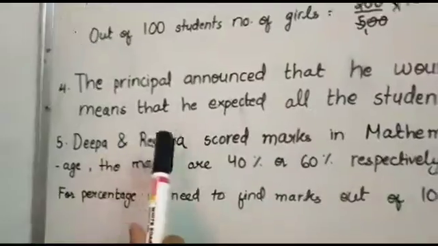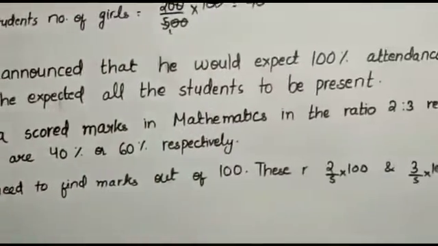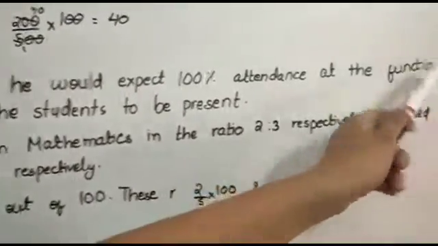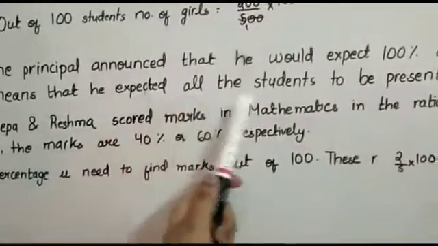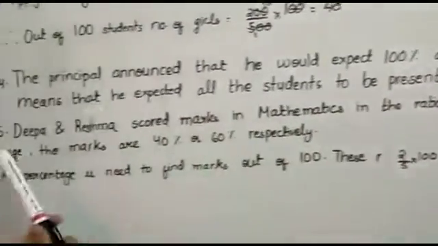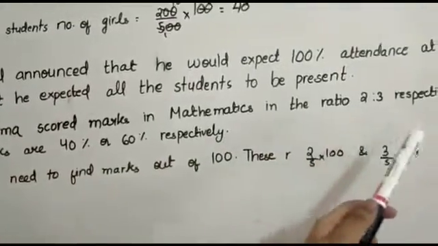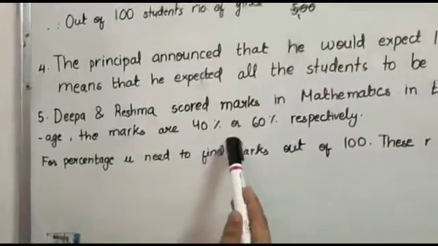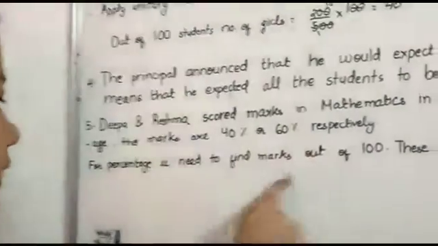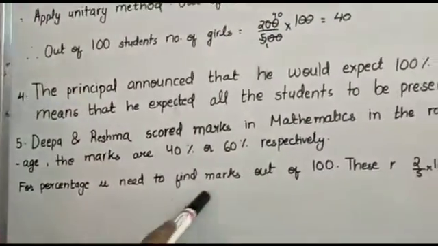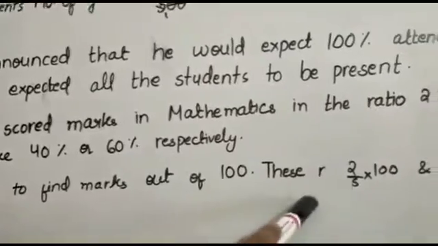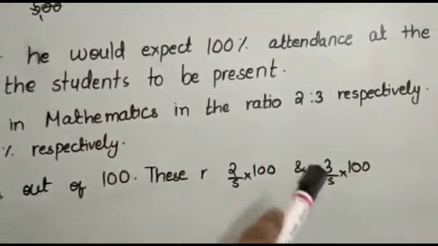Number 4. The principal announced that he would expect 100% attendance at the functions. This means that he expected all the students to be present. Number 5. Deepa and Reshma scored marks in mathematics in the ratio 2:3 respectively. Expressed as percentage, the marks are 40% and 60% respectively. For percentage, you need to find marks out of 100. These are 2 by 5 into 100 and 3 by 5 into 100.